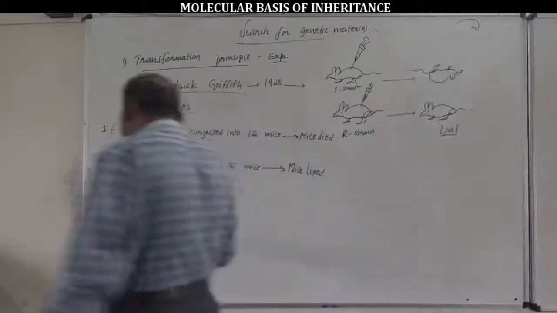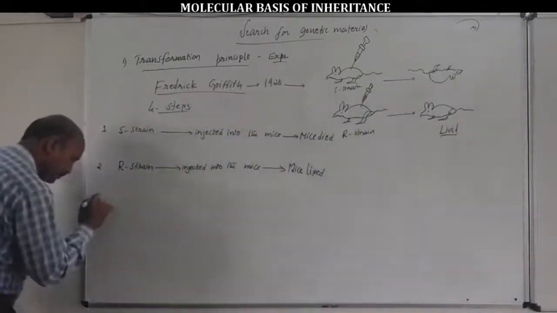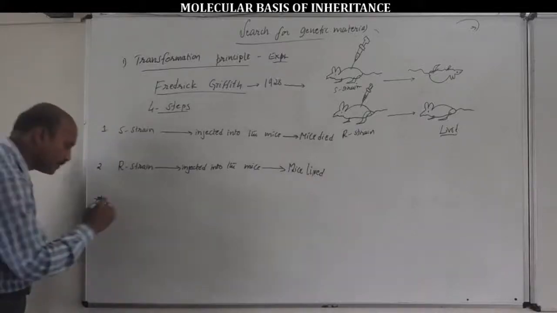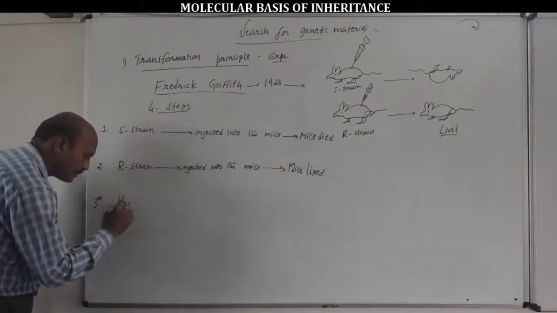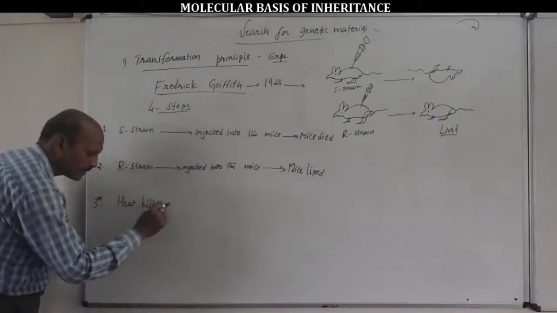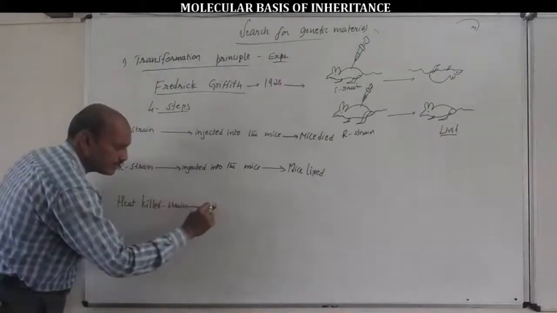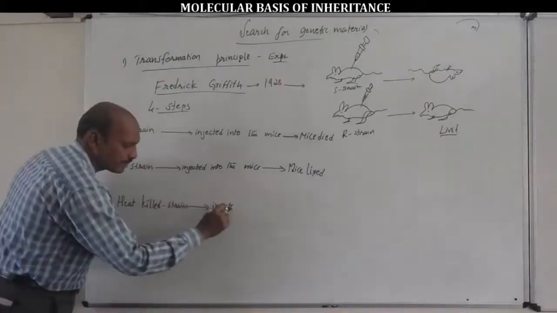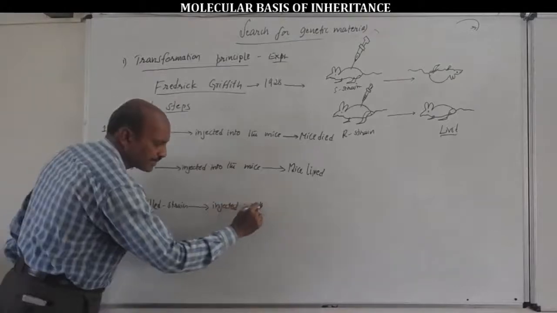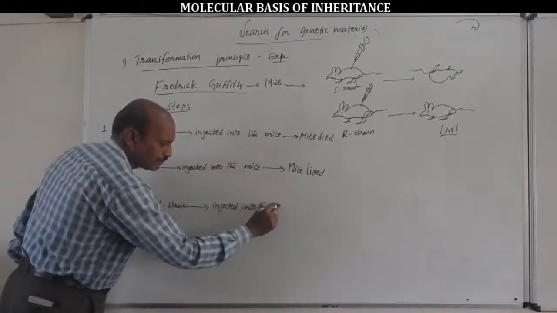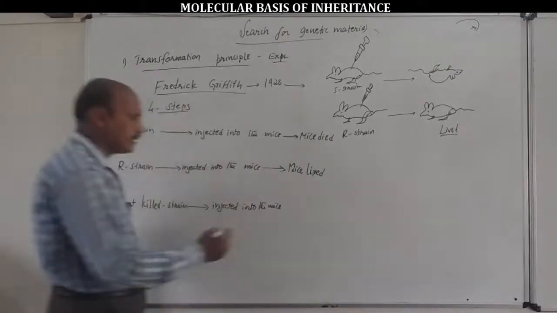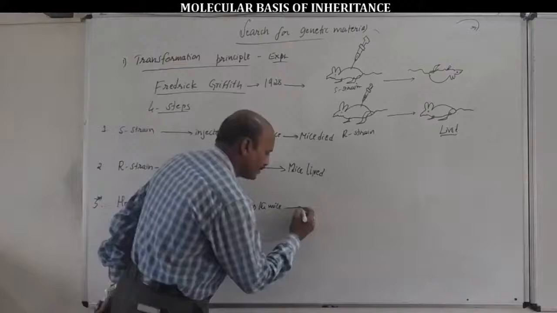While in the third step, very important, in the third step, heat killed S-strain bacteria were injected into the mice. Listen here to this statement. Heat killed S-strain bacteria injected into the mice.